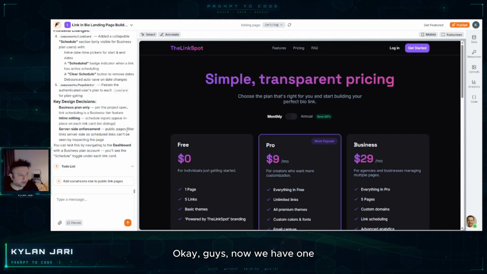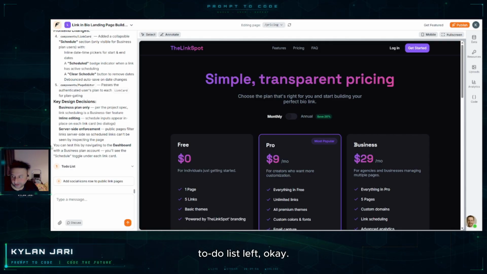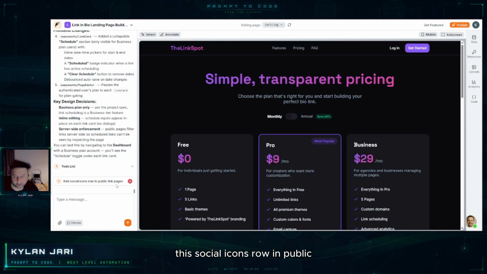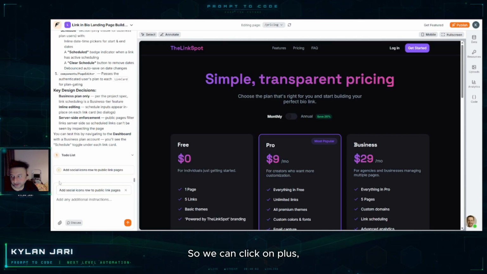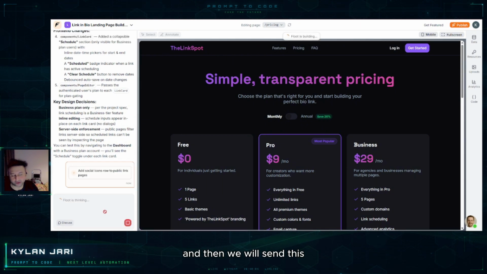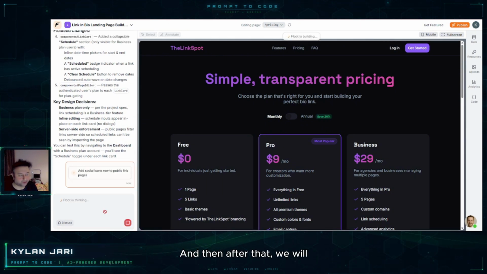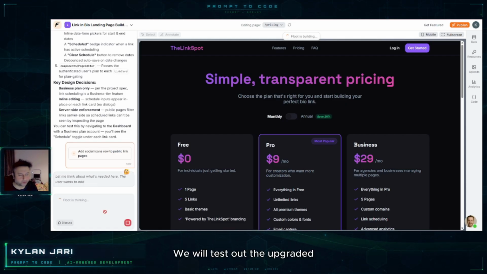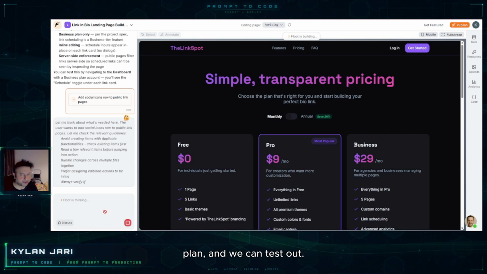Okay, guys, now we have one to-do list left. What we can do is this social icons row in public link pages. So we can click on plus, and then we will send this one, and then after that we will publish everything, and we will test it out. We will test out the upgraded plan.